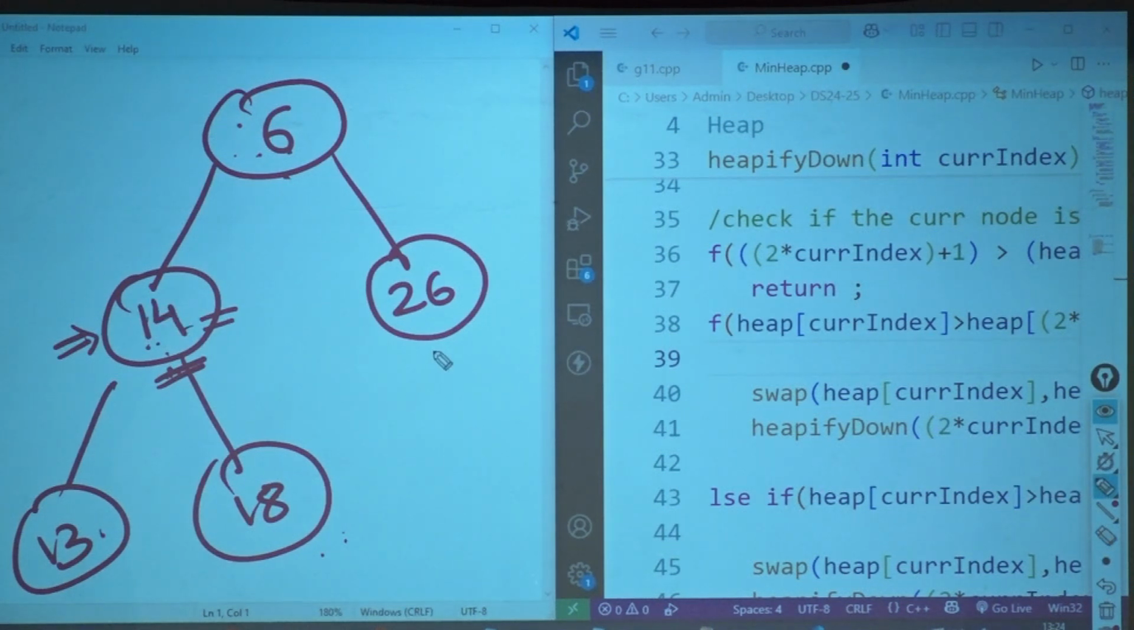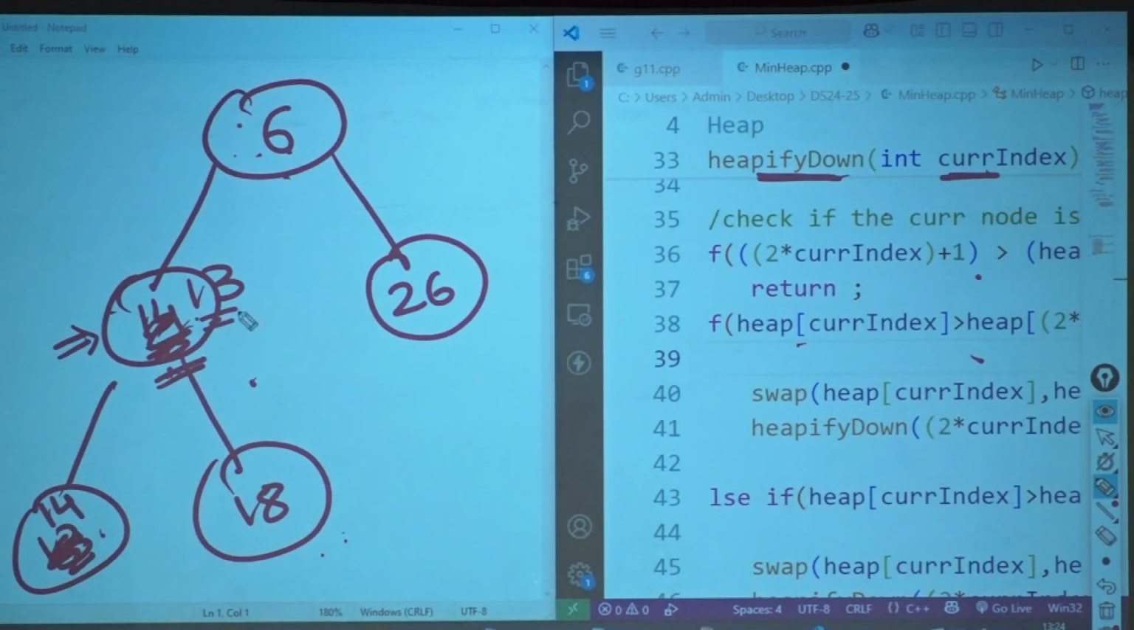This is what I get, and then I call heapify on this node, that is 14. So now my heapify down has been called on an index whose node is 14. Now I will check, does this guy have children? Yes, it has. So first I am going to check with the left node and then with the right node. So I am checking 14 is greater than 13 for the first time. So what am I going to do here? I am going to do a swap here. After I have done my swap, 13 comes here, 14 comes here.